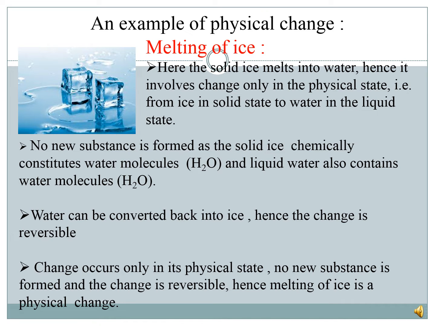Water can be converted back into ice by freezing, hence the change is reversible. Since the change occurred only in its physical state, no new substance was formed and the change is reversible, hence the process of melting of ice can be described as a physical change.